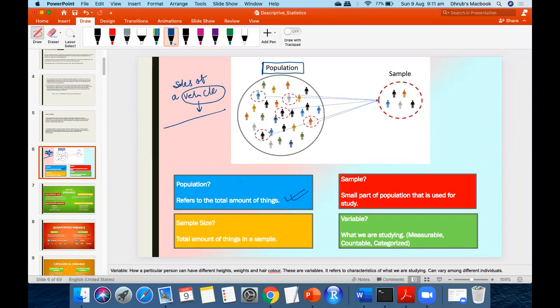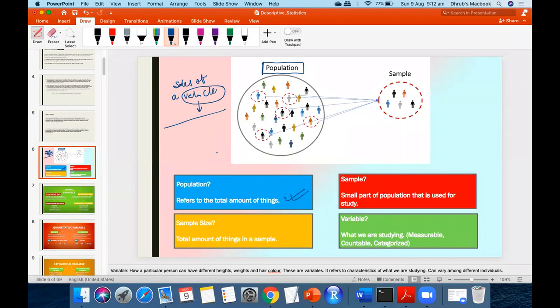One more example. If I am saying that I'm going to study anything about people of Bangalore, their literacy rate, their economical status, or anything, like a recent example, what is the COVID positive rate in Bangalore. Can you tell me what is my population in this case? So basically the data set we are going to have is called the population, right?